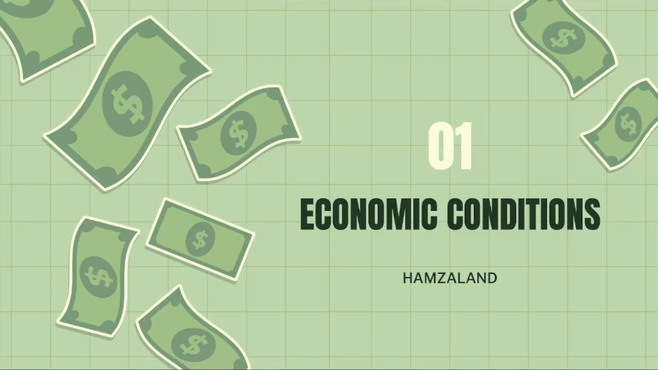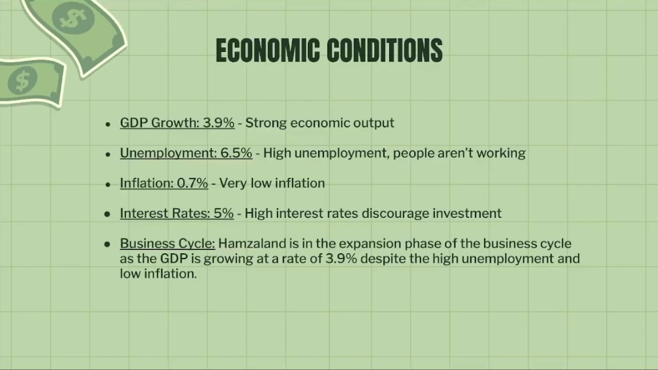So first, let's go over the economic conditions. GDP growth is at 3.9%, representing strong economic output. Unemployment is at 6.5%. This means that many people don't have jobs. Inflation is at 0.7%, which is very low. Interest rates are at 5%. These high interest rates are discouraging investment.